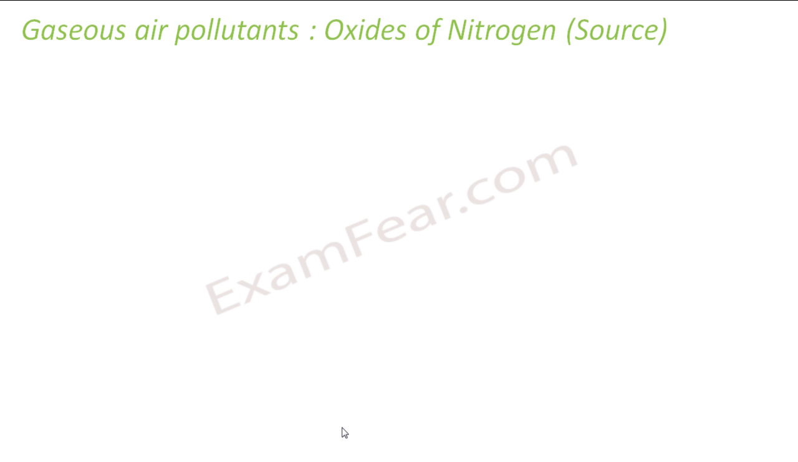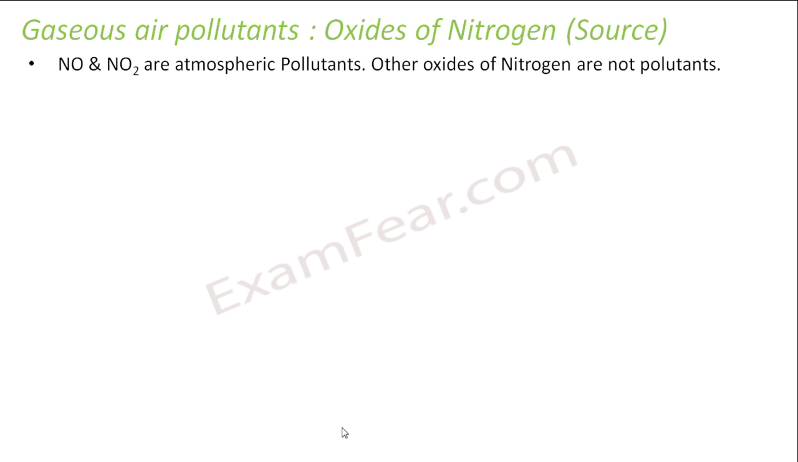Now we'll talk about nitrogen, oxides of nitrogen. If you see, there are so many oxides of nitrogen. You talk about nitrogen dioxide, nitric oxide, nitrous oxide, right? Then NO3, N2O3, N2O4. If I write here, I have NO2, NO, N2O, NO3, N2O3, N2O4, N2O5. There are so many oxides of nitrogen.